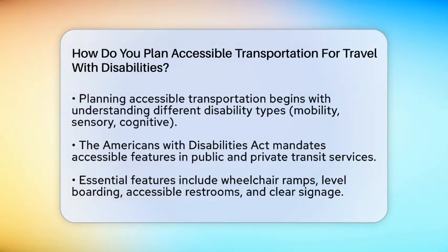It starts with understanding the different types of disabilities, like mobility, sensory, or cognitive challenges, and knowing what transportation options are available. In the United States, the Americans with Disabilities Act requires that public and private transportation services include accessible features. These features include wheelchair ramps, level boarding, accessible restrooms, and clear signage. Making sure these standards are met is essential for fair access.